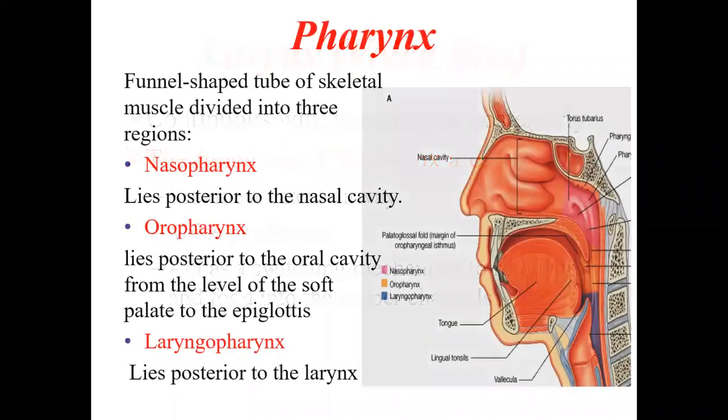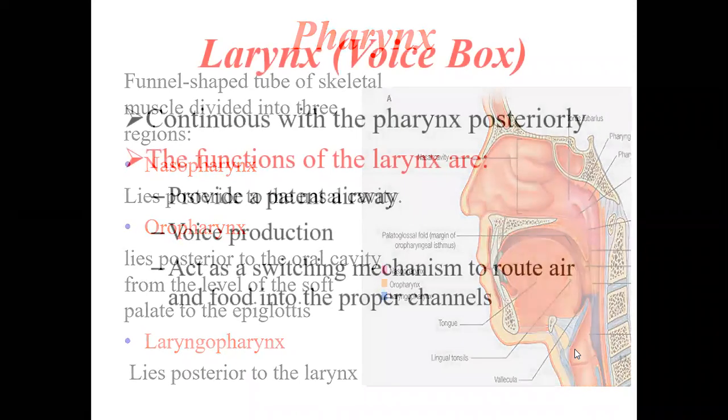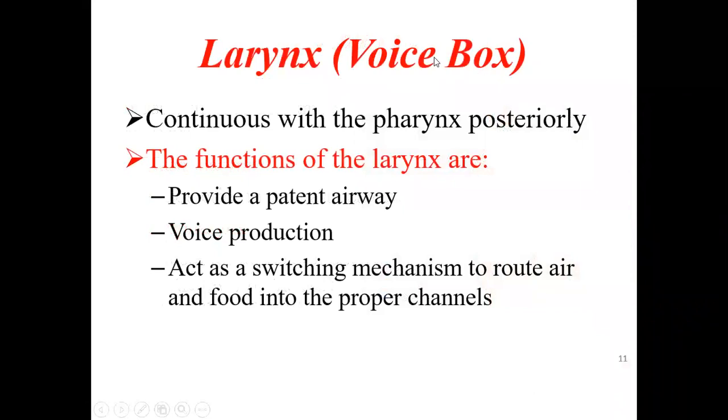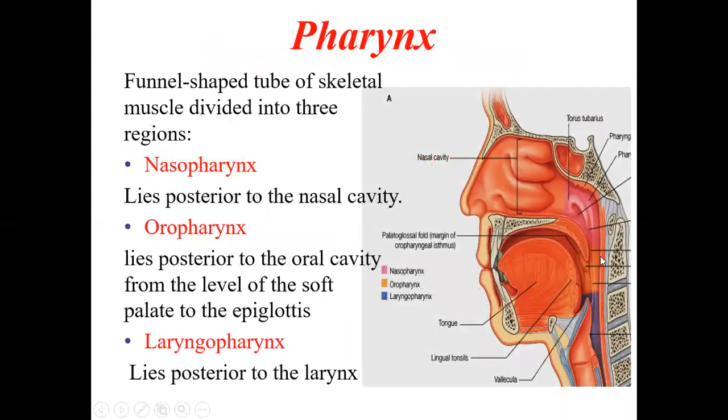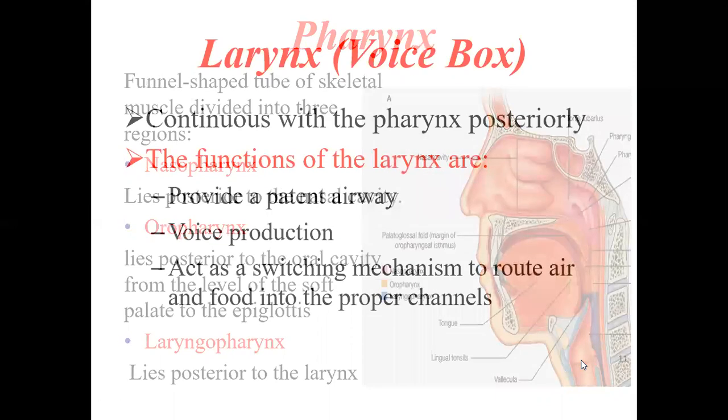Now, this is the larynx, also called the voice box. Why is it called the voice box? Because this is the site from where the voice is produced. Right now I'm speaking because the air is helping the larynx to produce voice. It is continuous with the pharynx posteriorly. It is a continuation of the pharynx, and the air will enter from here.